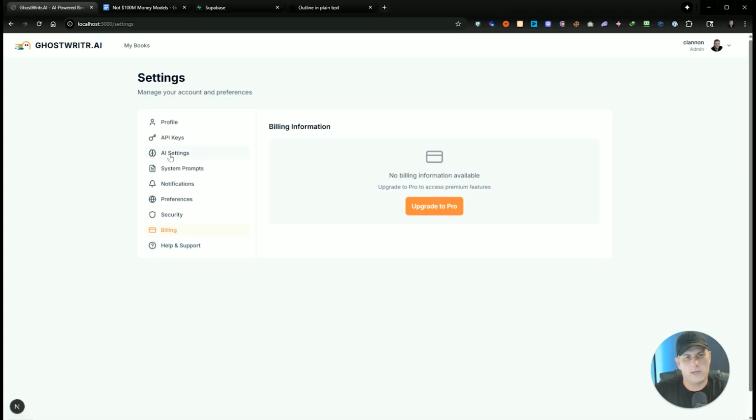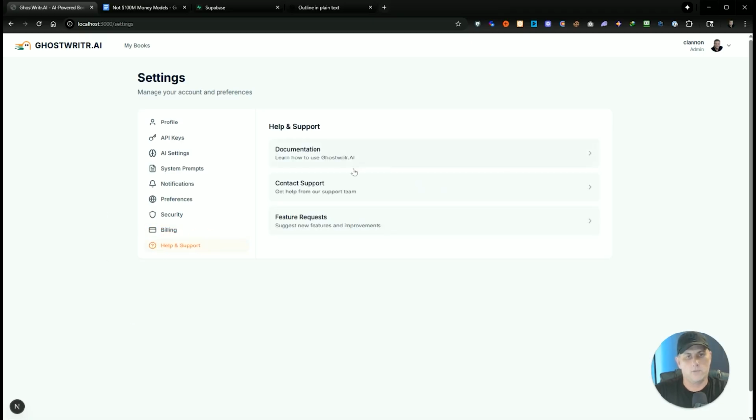When I use my own API keys, I incur the cost for the AI tokens. So you can choose to have that cost passed on to you, and as a result, the subscription would be a lot less. And then there's a help and support section, which I haven't even touched yet.